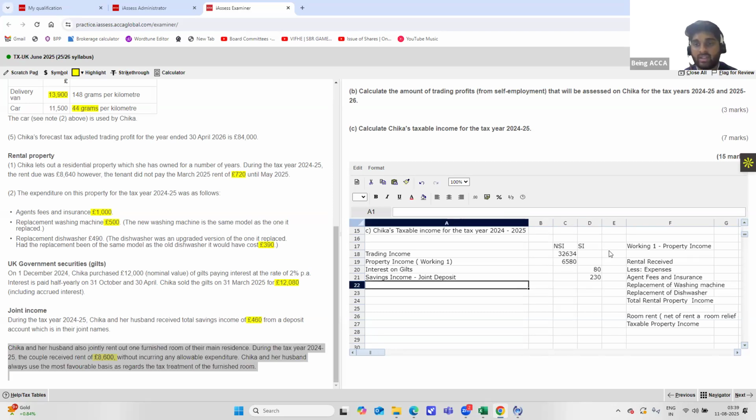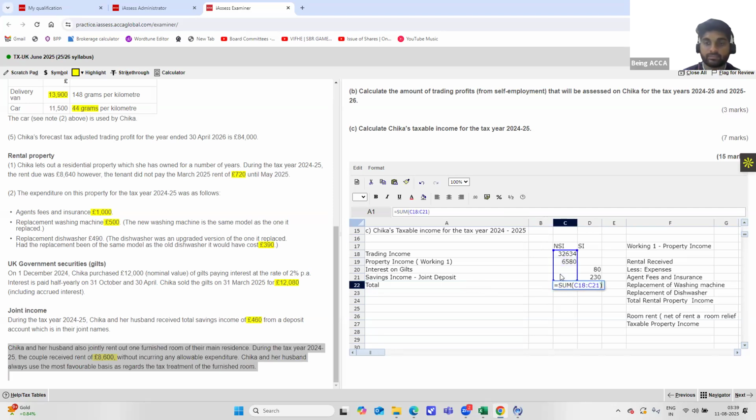Now we'll be writing the total here. The total is equal to the sum, and this can be dragged to here as well to get your total.